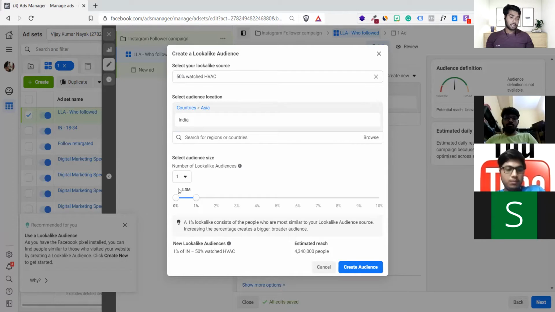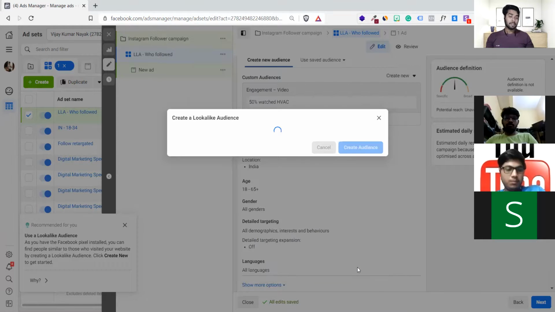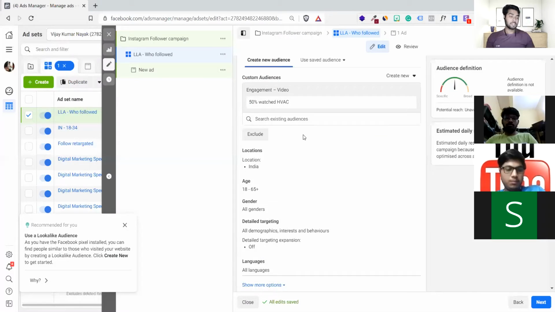You are straight going to access 4.3 million people who are serious about this kind of videos. Facebook is helping you, not you putting your mind and doing it. That's why custom audiences and lookalike audiences really work like a charm. That's why the majority of people want to use Facebook advertisements right now in 2021, because this really works really fast. The moment I click this, it will start creating these audiences.